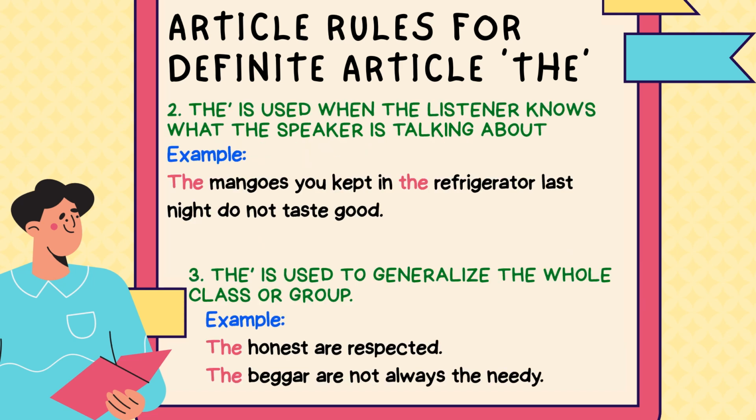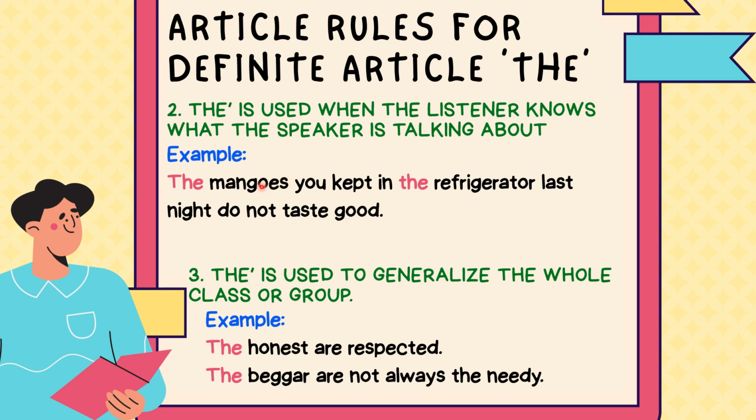The second rule says that if you already know what your listener is talking about, then you could use the. If the thing is so common that you already know what he is going to talk about. You could see here, the mangoes you kept in the refrigerator last night do not taste good. What are mangoes?